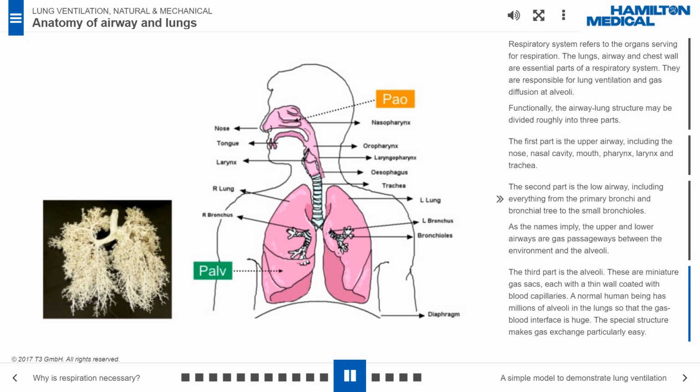The third part is the alveoli. These are miniature gas sacs, each with a thin wall coated with blood capillaries. A normal human being has millions of alveoli in the lungs so that the gas-blood interface is huge. The special structure makes gas exchange particularly easy.